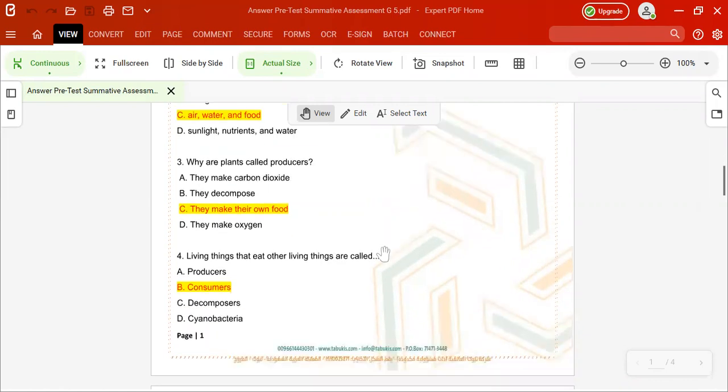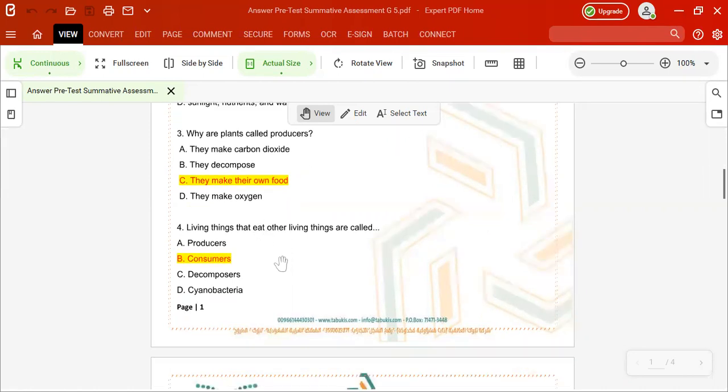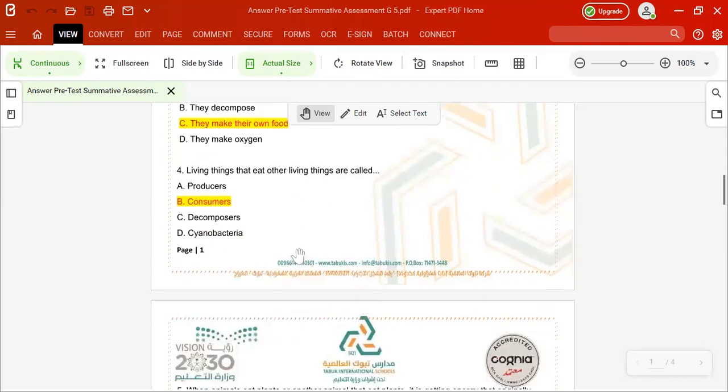Let's turn to the fourth question, telling us that living things that eat other living things are called consumers. Now we know it as knowledge, and we want to focus on it every time we read this question. So it will be consumers. Let's practice the pronunciation well: consumers, consumers.